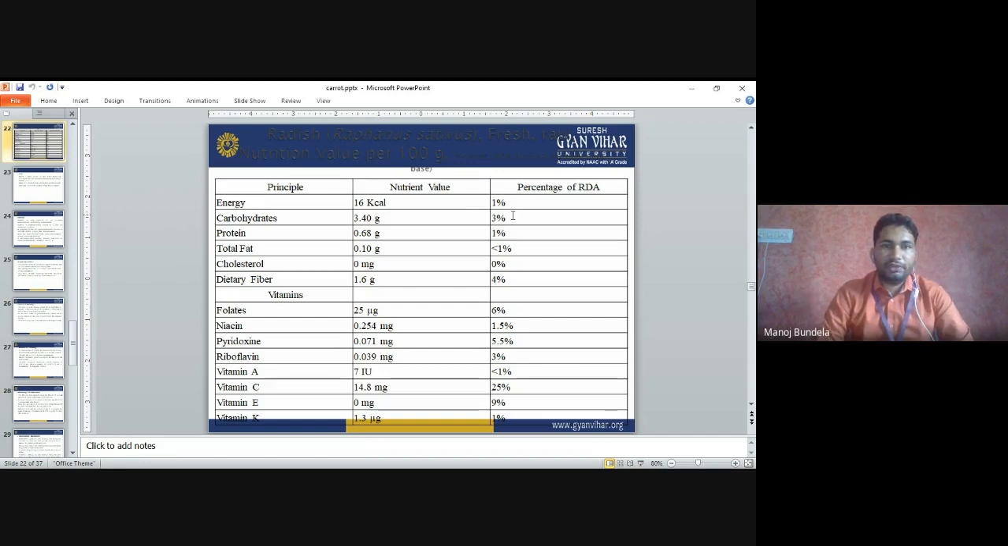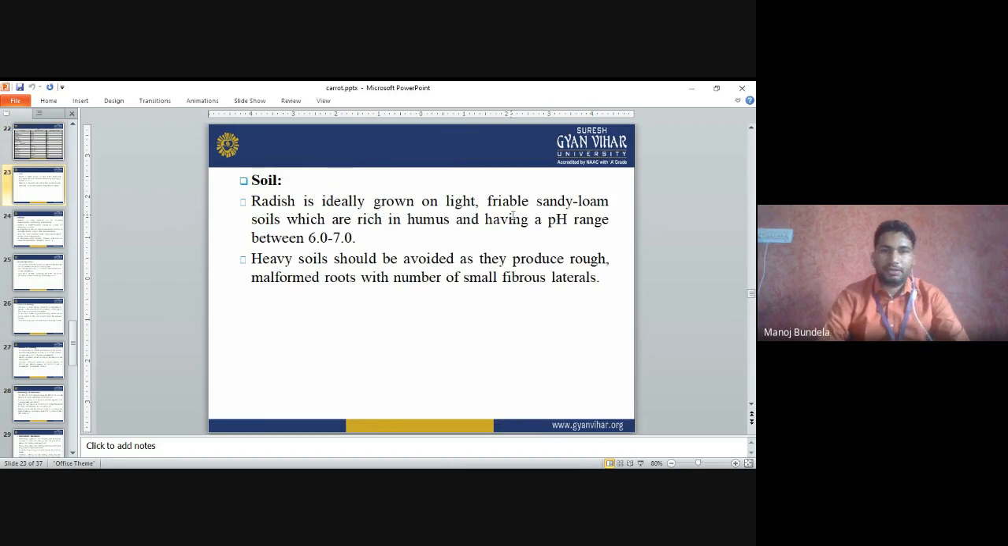Next is nutritional value. Nutritional value per 100 grams: it provides energy 16 kilocalories, carbohydrates 3.40 grams, protein 0.68 grams, total fat 0.10 grams, cholesterol 0 milligrams, dietary fiber 1.6 grams. Vitamins like folate, niacin, pyridoxine, riboflavin, vitamin A 7 IU, vitamin C 14.8 milligrams, vitamin E 0 milligrams, vitamin K 1.3 micrograms. So these are the nutritional status of radish.